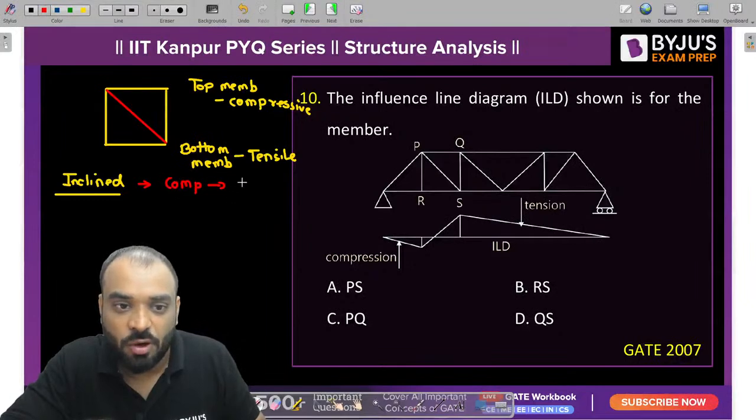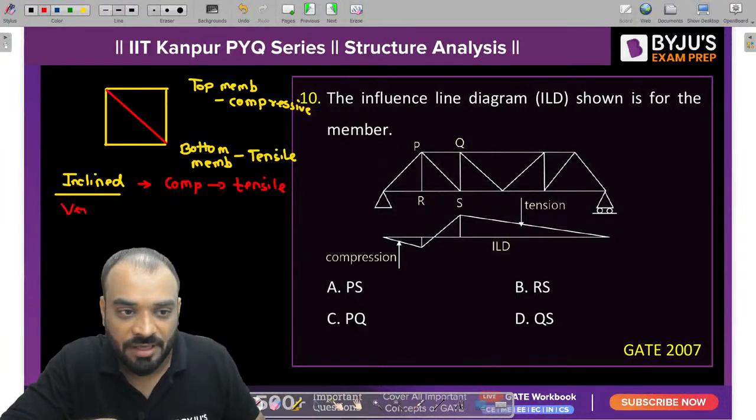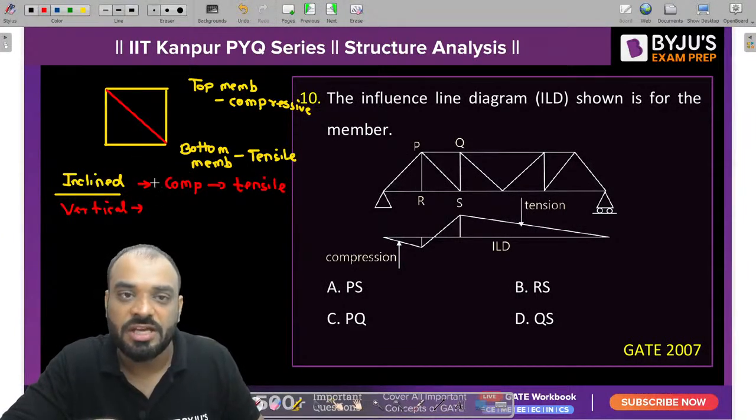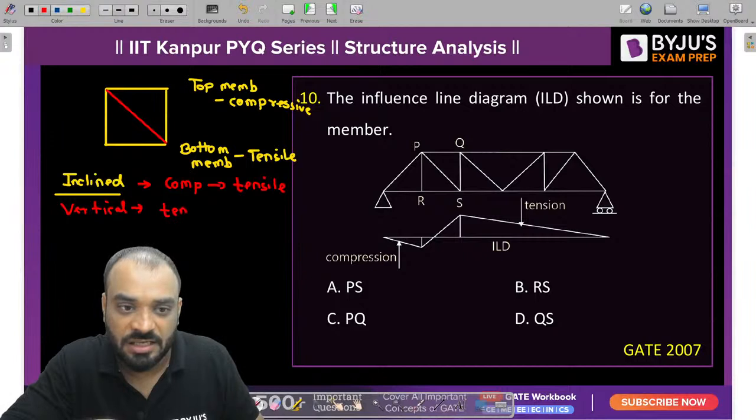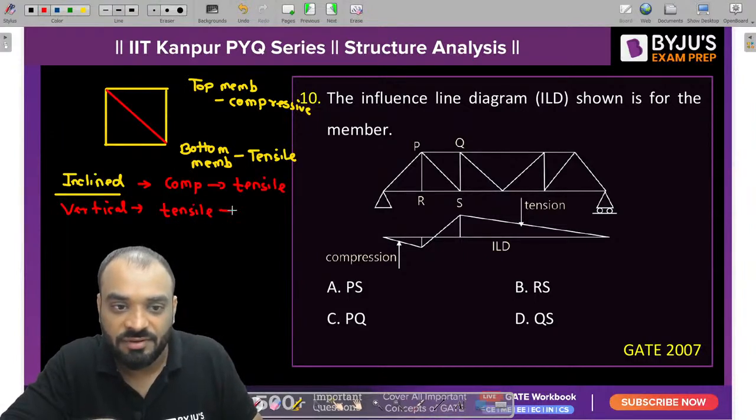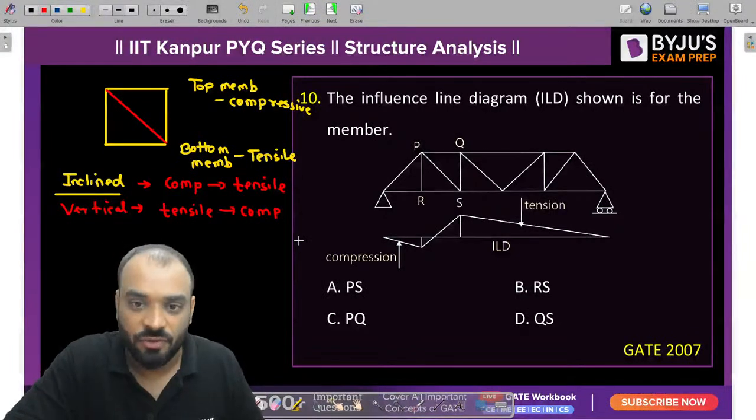It is initially compressive in nature, then it becomes tensile in nature. Clear? But if we talk about any vertical member, it is opposite to the inclined one. That means it starts with tensile, then becomes compressive in nature. So this is the fundamental which you have to remember for your examination.